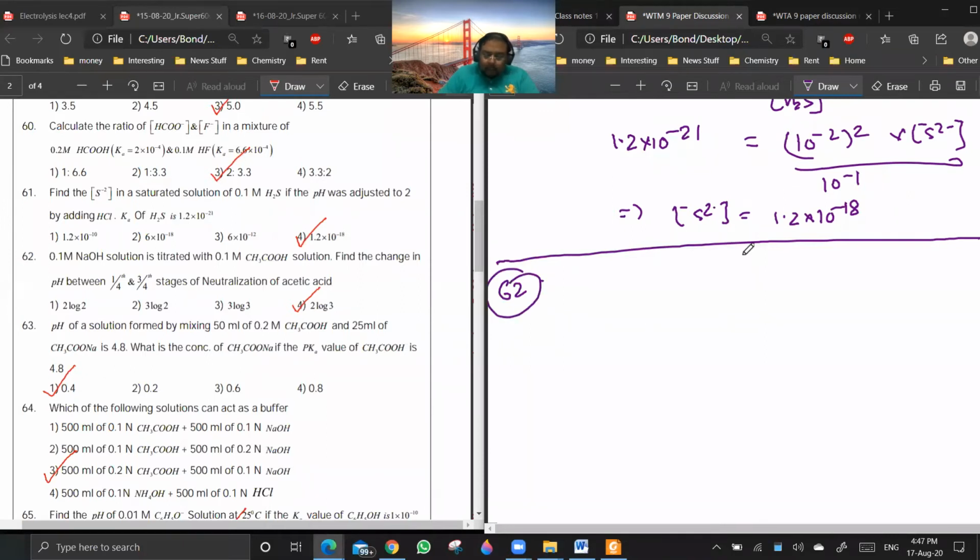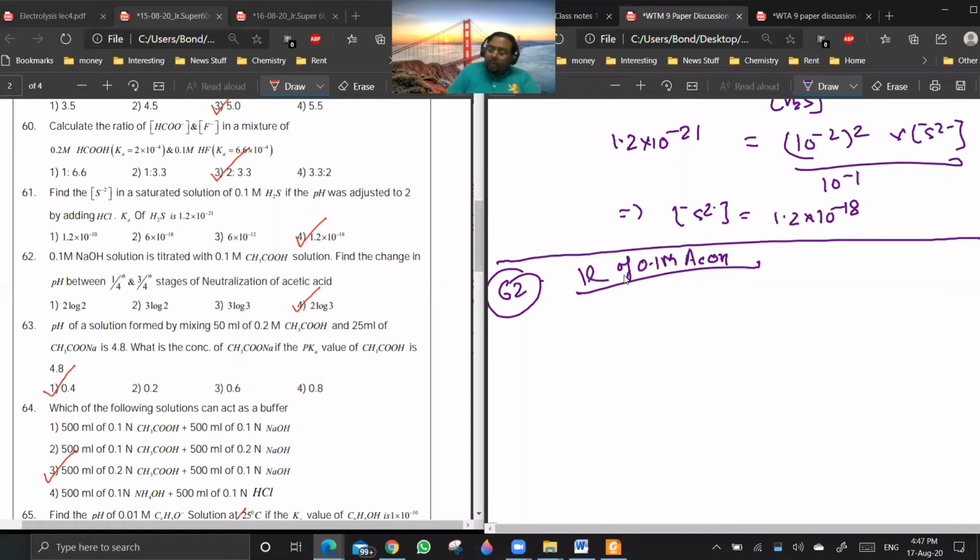Now you see, 0.1 molar NaOH is titrated against 0.1 molar acetic acid. Find the change in pH between 1/4 and 3/4 of neutralization of acetic acid. So let us take 100 ml of 0.1 molar acetic acid. Or rather 1 liter of 0.1 molar acetic acid, which is better. So 1 liter of 0.1 molar acetic acid means what? My volume is 1 liter and I am adding millimoles of NaOH from outside.